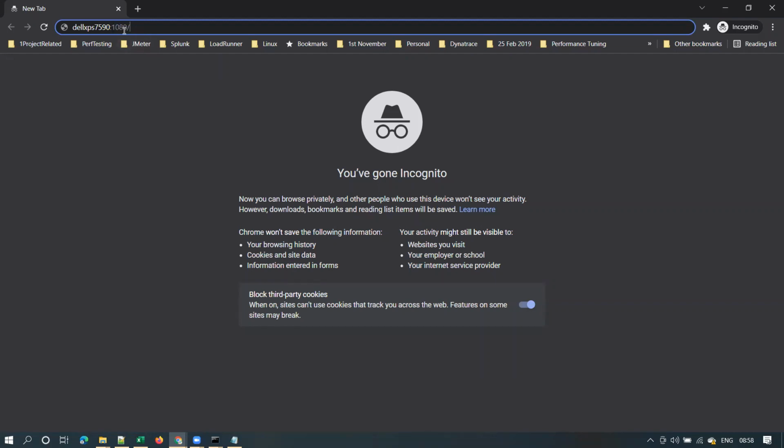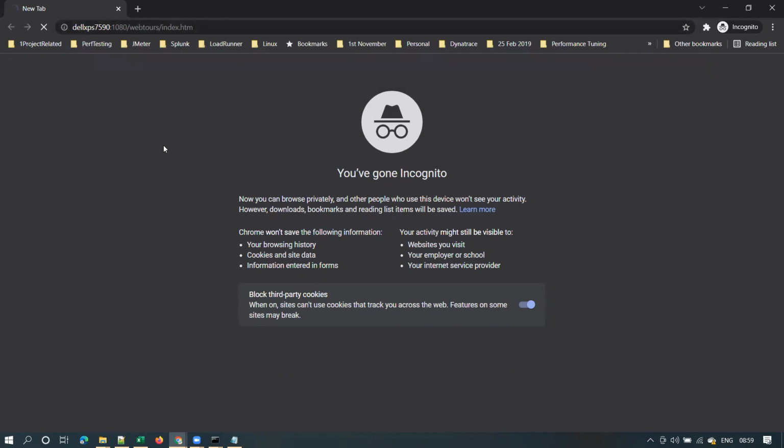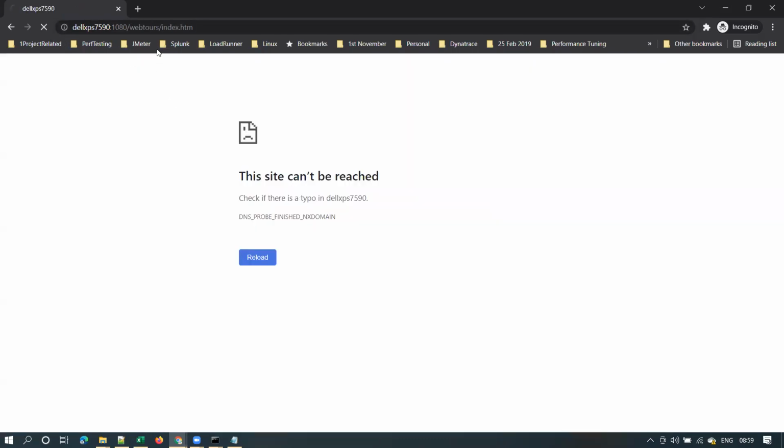Means that WebTours server will be listening on this port number for any incoming requests. Understood or no? Incoming request means, for example, here I am sending a request to the WebTours server. I'm asking the WebTours server to get this page for me, right? So now my WebTours server will be listening on this port number, and as soon as I send the request, it will listen on that port number.